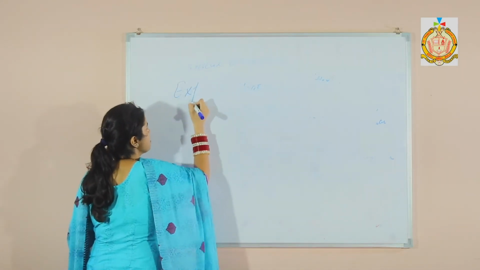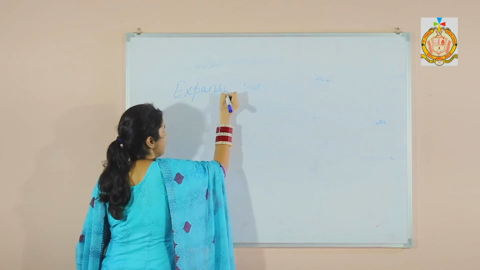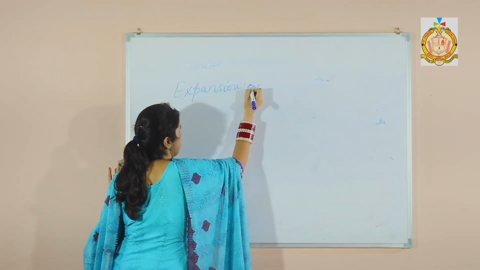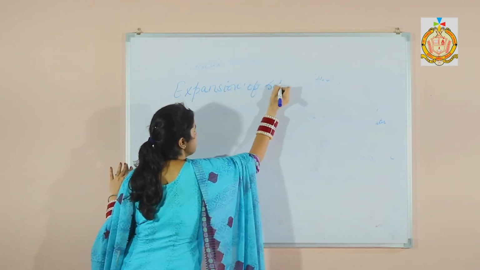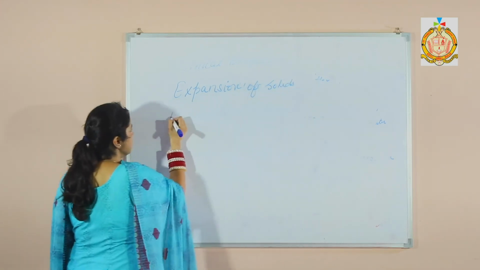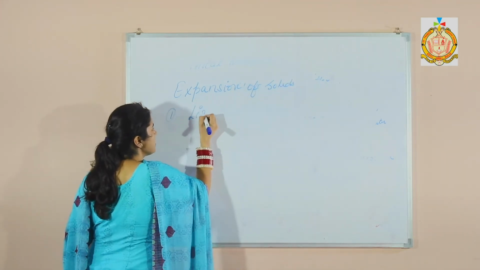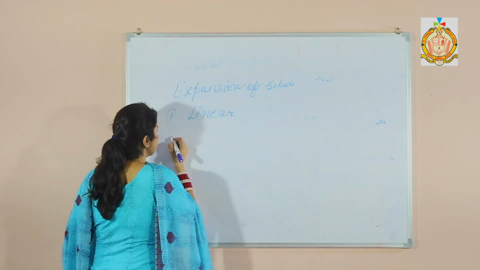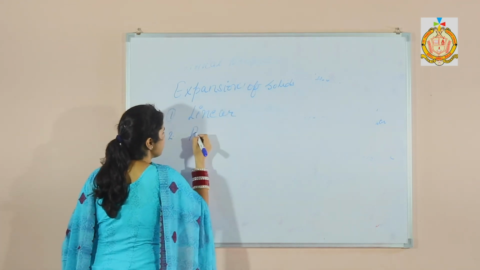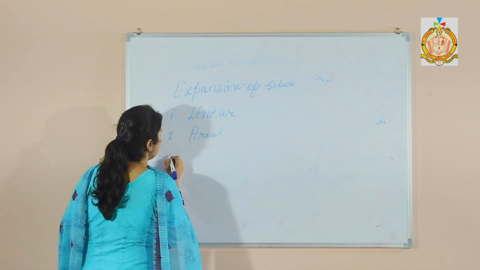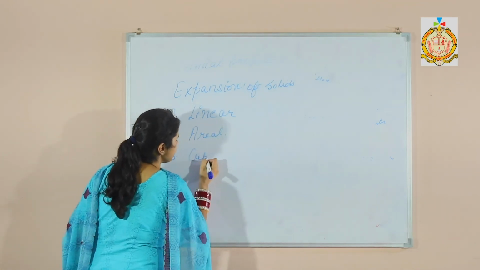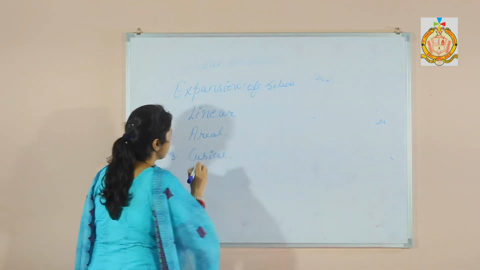Now the last topic of the chapter is expansion of solids. It is of three types. The first one is the linear, second one is the aerial, third one is the cubical.